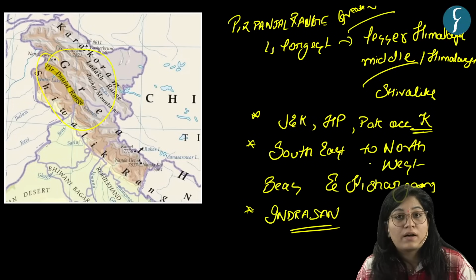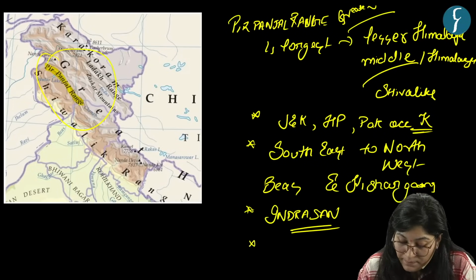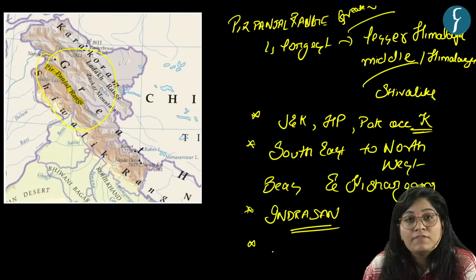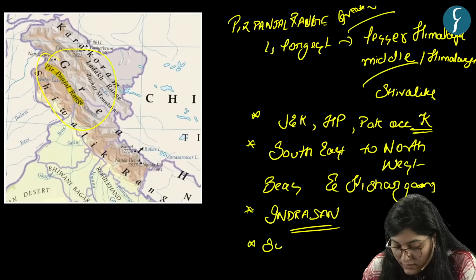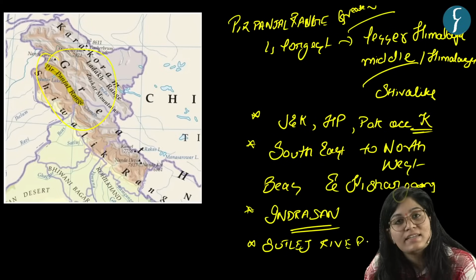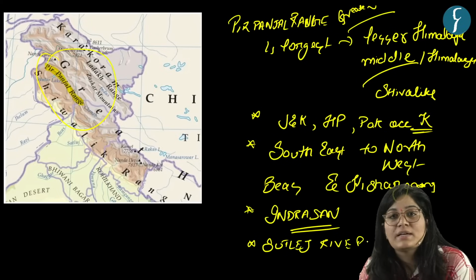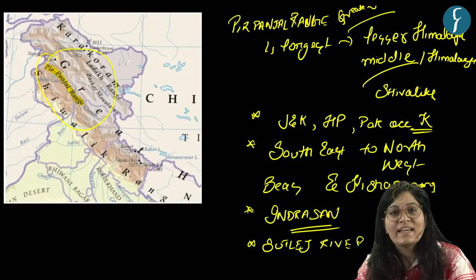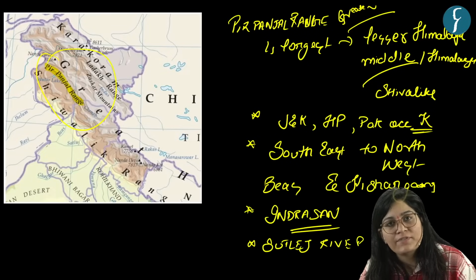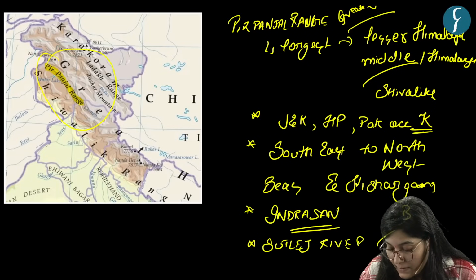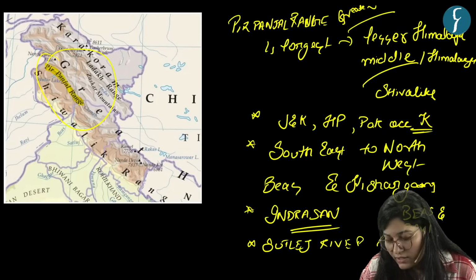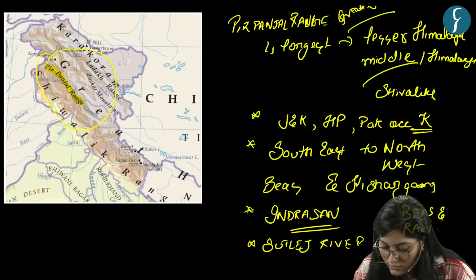At the bank of Satluj river, it dissociates from the rest of the Himalaya. And it forms a divide between Beas and Ravi on one side and Chenab on another side.